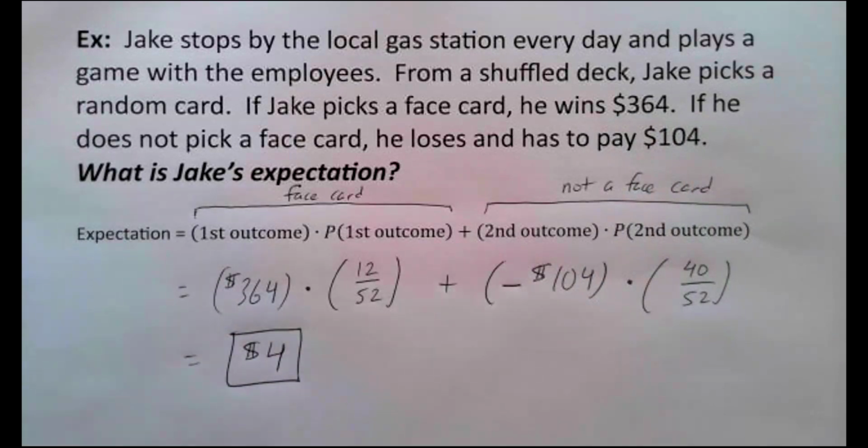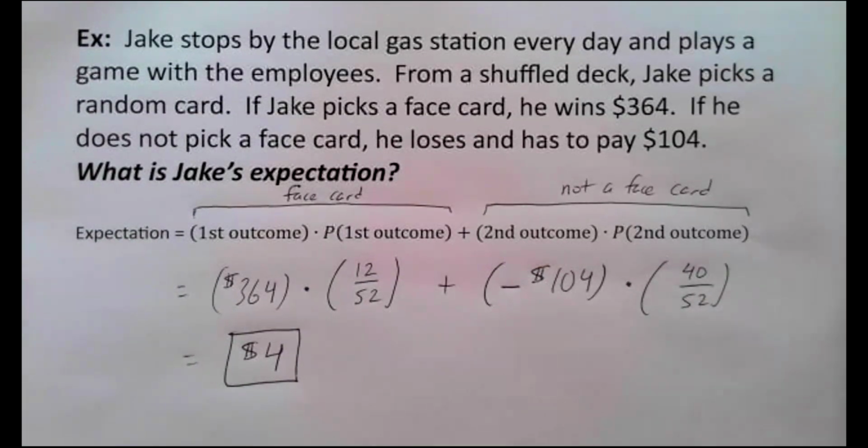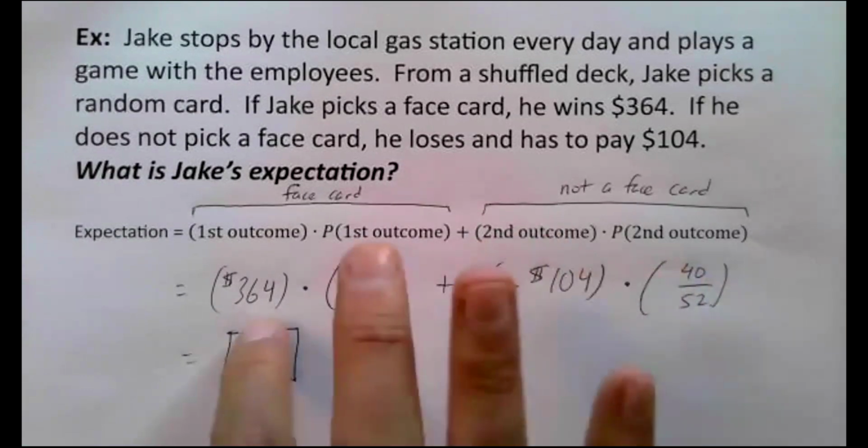Expectation is not talking about what's going to happen if you do this once. It's not what it's talking about. Remember, the definition for expectation was the long run average value. What we're saying is if we played this game over and over and over, hundreds or thousands or even millions of times in a row, it would average out to be as if we won $4 every day we played. Yes, you're going to win some. Yes, you're going to lose some. In fact, you're going to lose a lot of the days. You're going to lose most of the days, right? You're going to lose 40 out of 52 days. But when you win big, right?